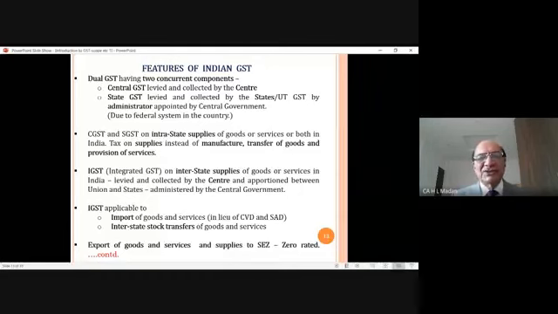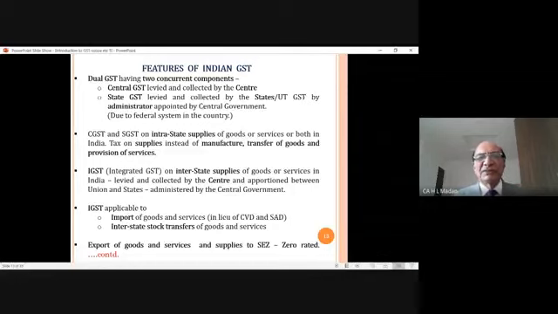SEZ means special economic zones. Certain zones have been created which are at the national border of the country. Those are within our country, but those are not treated as Indian territory. Rather, it is said that this is outside India.